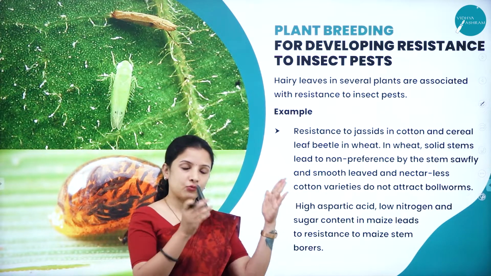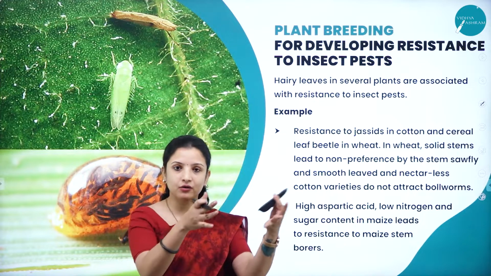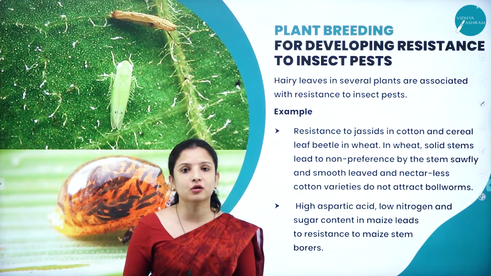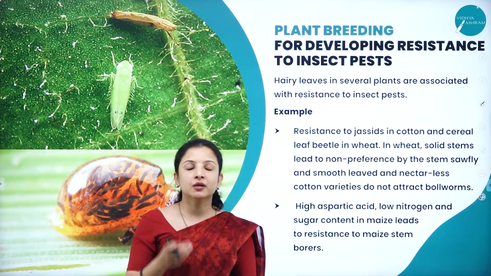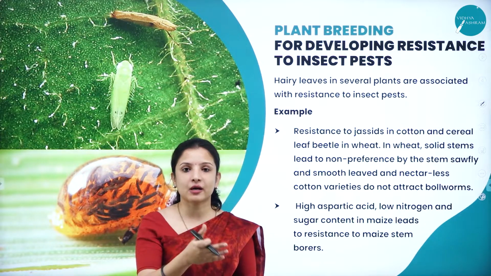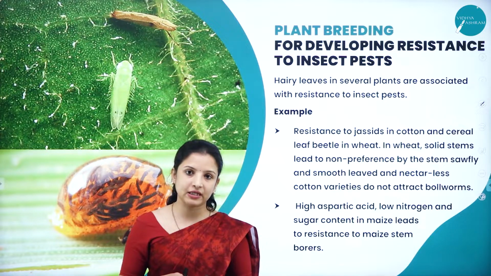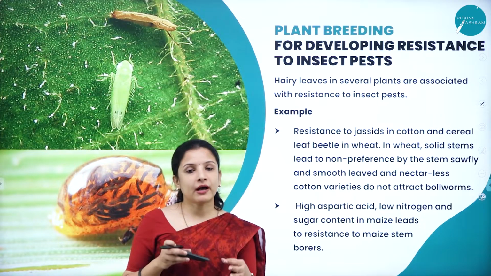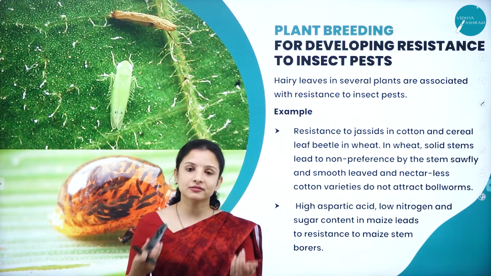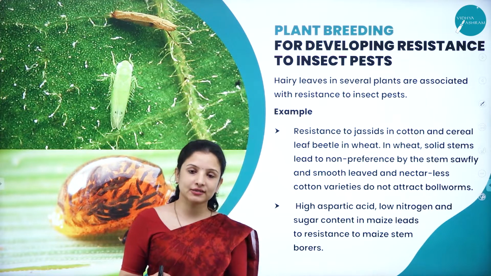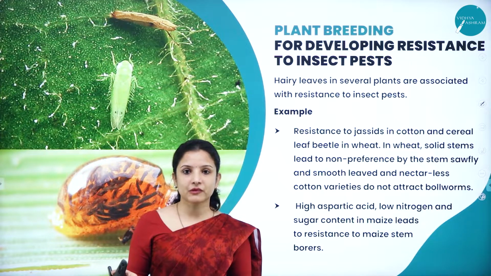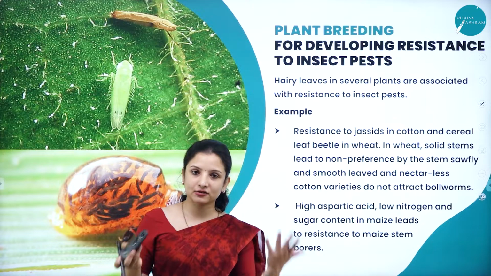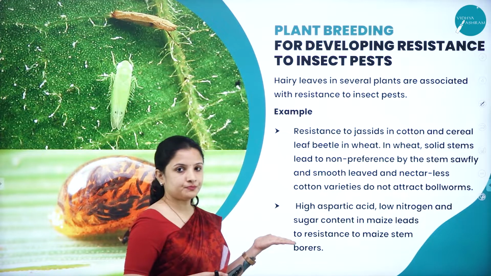So likewise, if farmers grow these chrysanthemum flowering plants in between the rows of crops, because of the smell, the insects will not come and attack their crops. That is what they believe. It is actually true as well, but on the other hand, it also increases the economy of the farmer. Why? Because they can also sell the chrysanthemum flower. It is of great demand as a puja offering and all that. That is what they do.